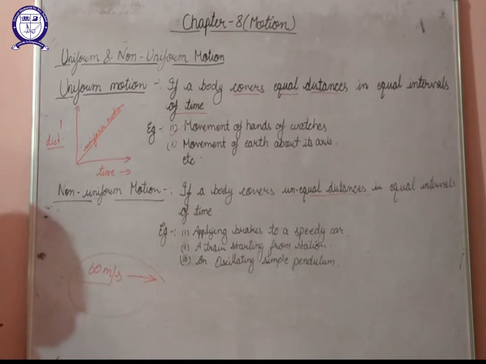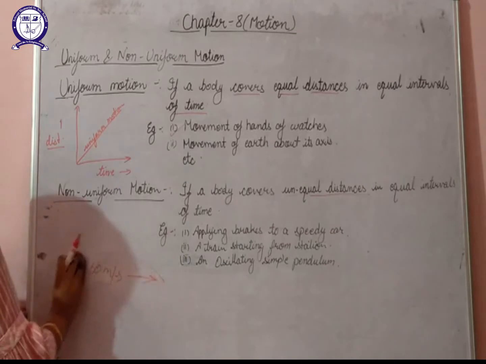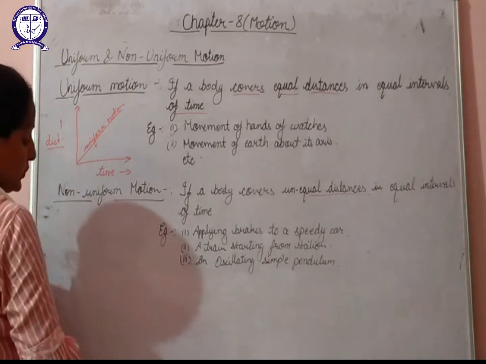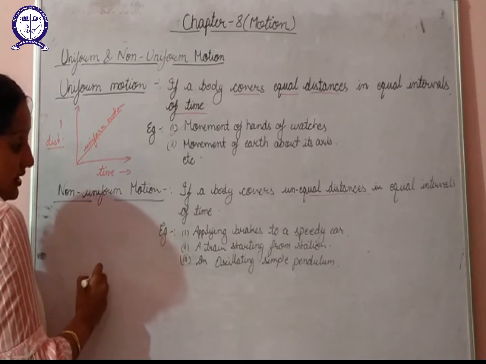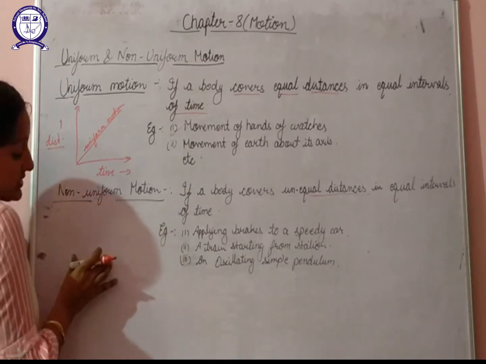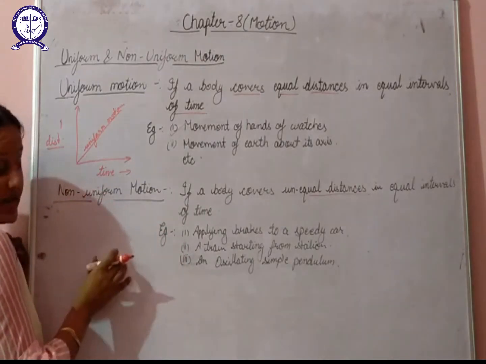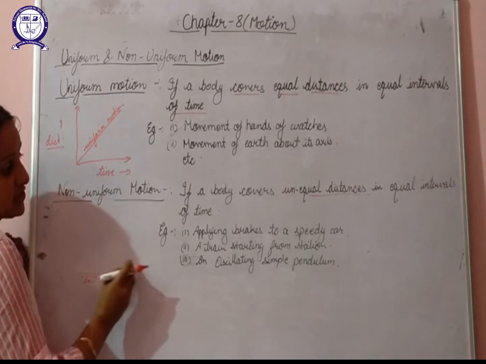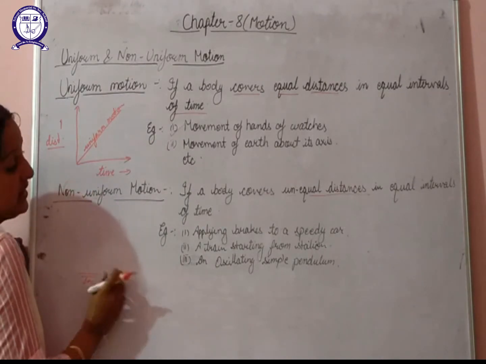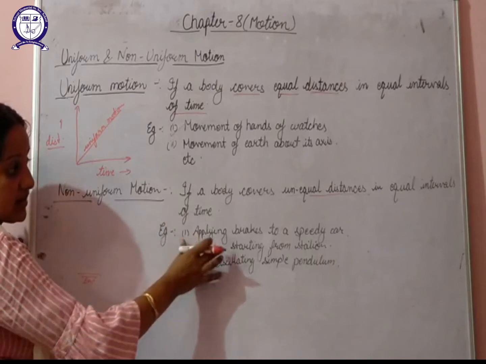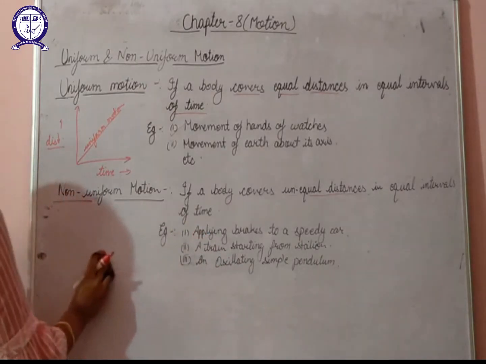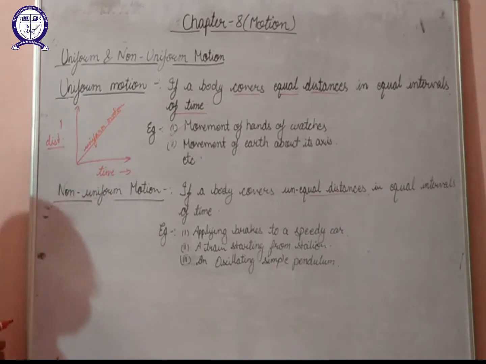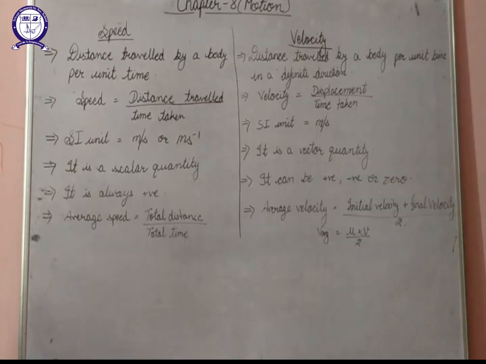Next one, a train starting from a station. When a train starts from a station, its speed will be less, so we can say that the train will take large time to cover small distances, and as the train leaves the station its speed increases. That means the train will start to cover larger distances in smaller intervals of time. In the same way for an oscillating simple pendulum also. So this was about non-uniform motion.